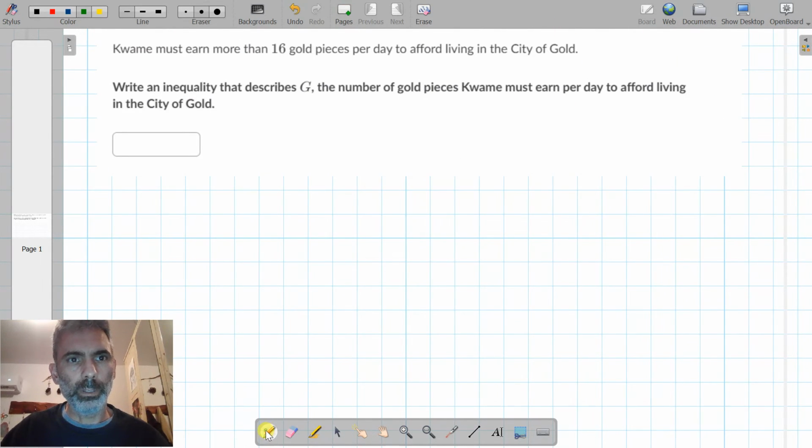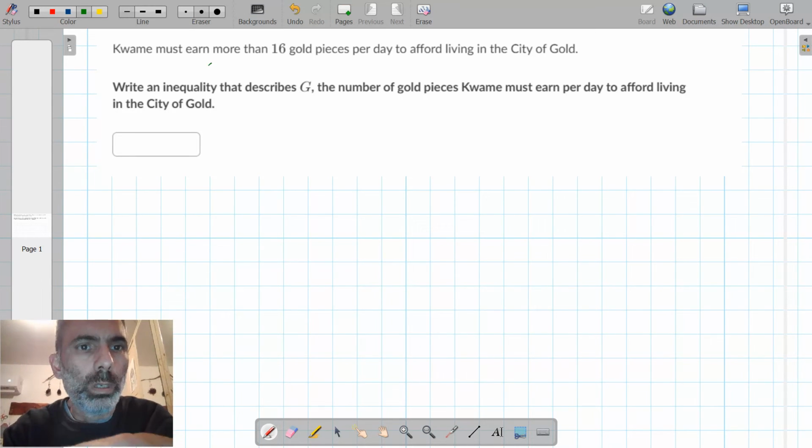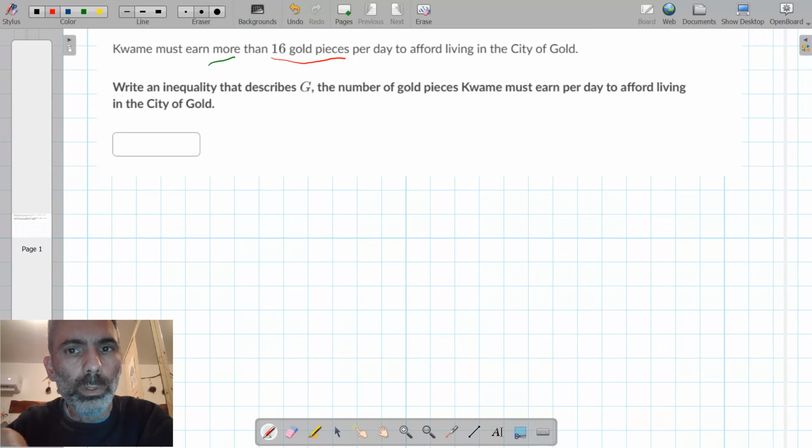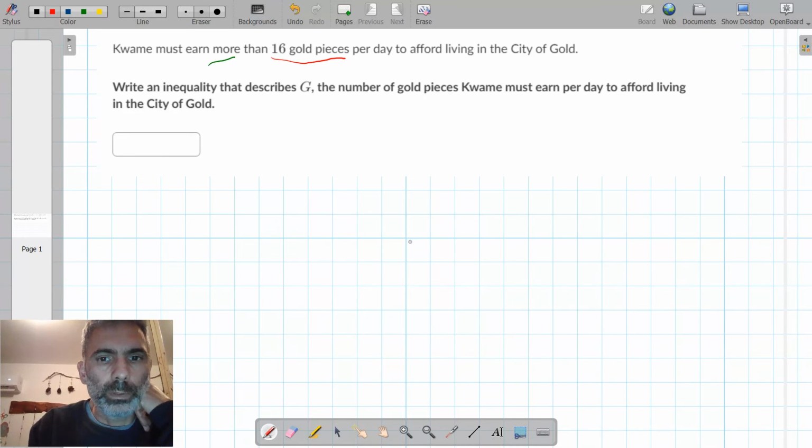Kwame must earn more than 16 gold pieces per day to afford living in the city of gold. Write an inequality that describes G, the number of gold pieces Kwame must earn per day to afford living in the city of gold.